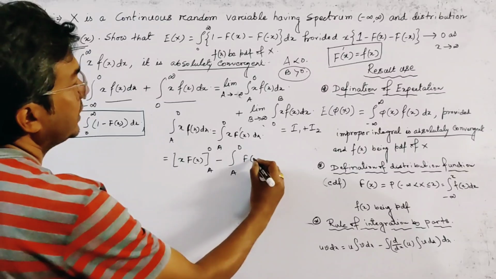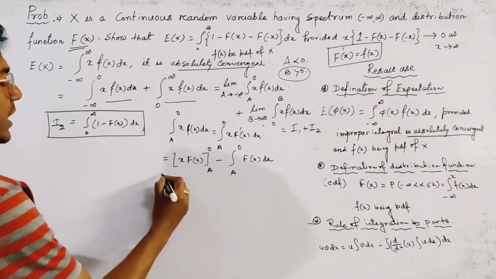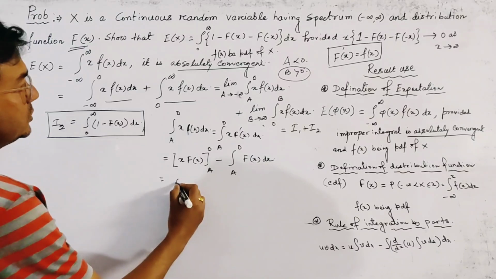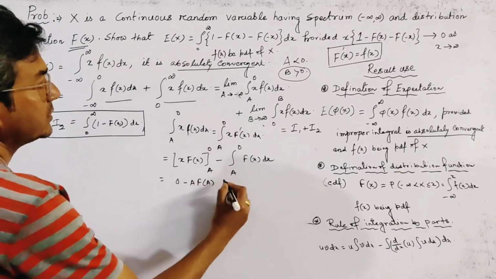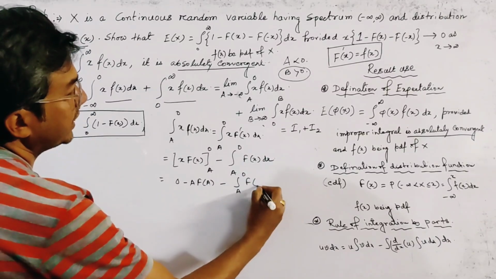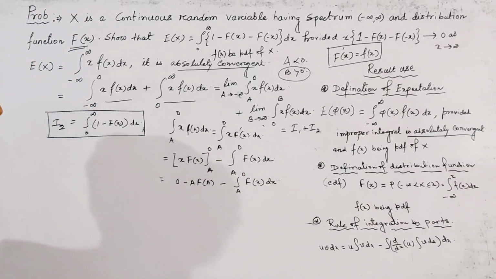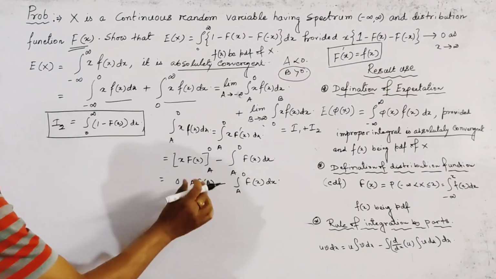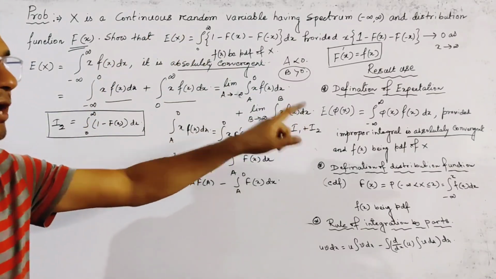This is equal to capital F of x dx. We get the result. Okay, and by putting the range, this is 0 minus a f of a, and the second term is as above, a to 0 capital F of x dx. Now we deal with the first term as we dealt with I2.